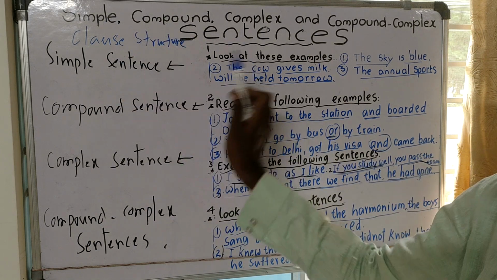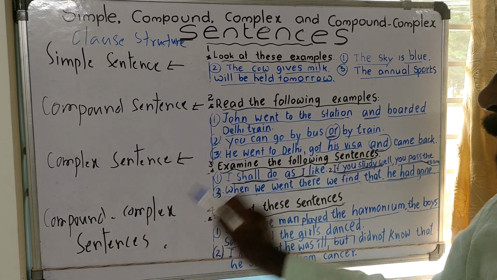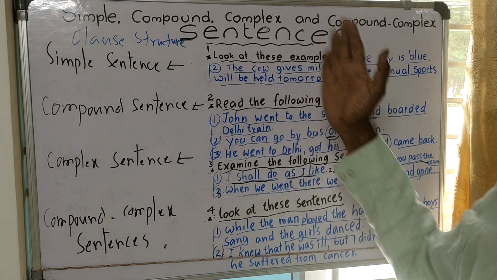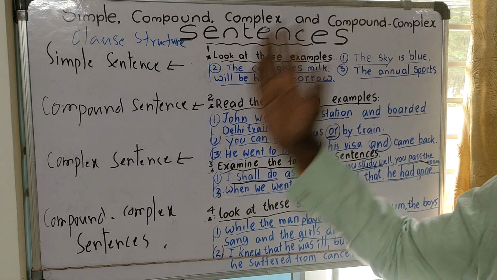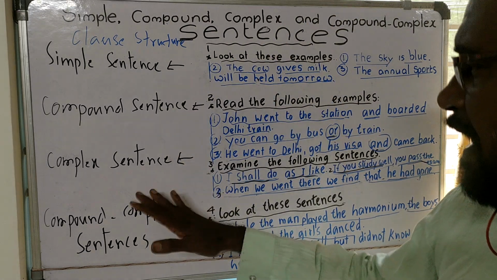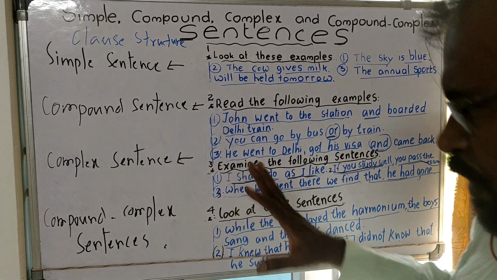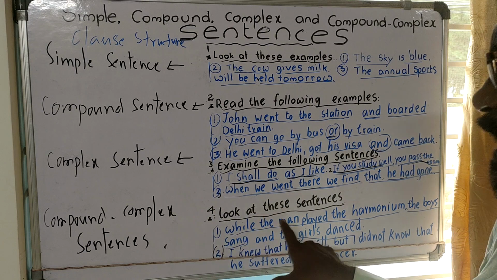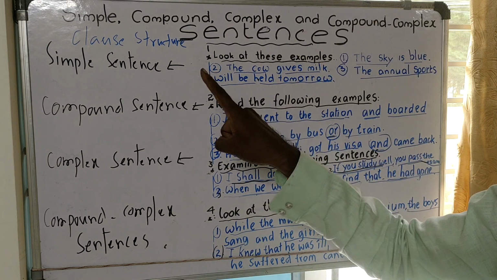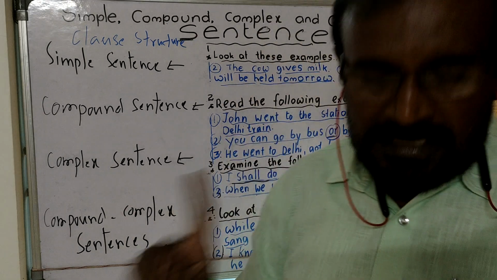They are simple sentences, compound sentences, complex sentences, and compound complex sentences. In a simple sentence we find only one subject and one predicate, that is, one main clause. In a compound sentence, two main clauses. In a complex sentence, one main clause and one subordinate clause. And in a compound complex sentence, two main clauses and at least one subordinate clause. It is a simple note about the simple, compound, complex and compound complex sentences.